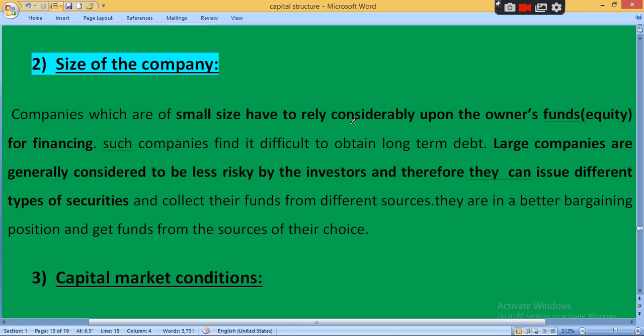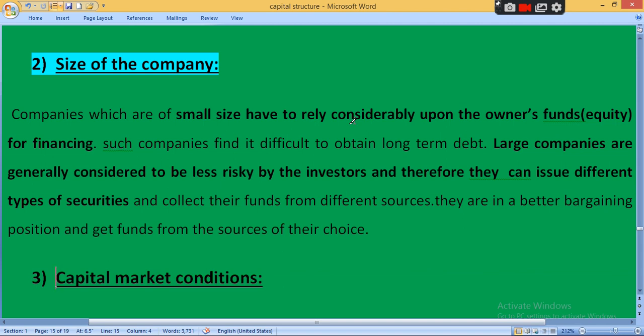But if your company is big, large, clear, then investors always prefer to make investment in large companies. So a large company can issue different types of security according to their choice, because a large company is already considered less risky from the viewpoint of investors, so they collect their fund from different sources.